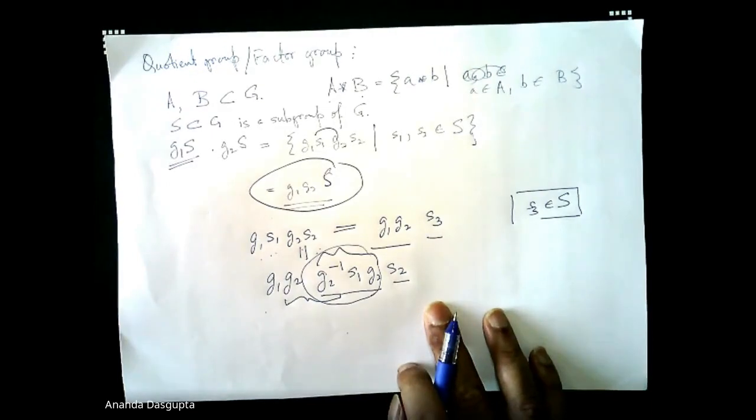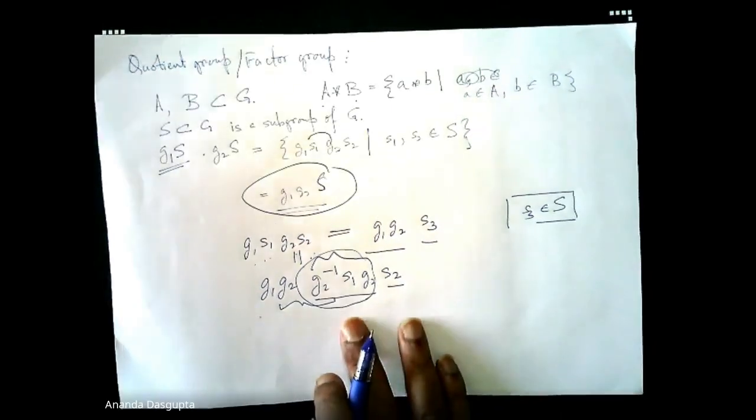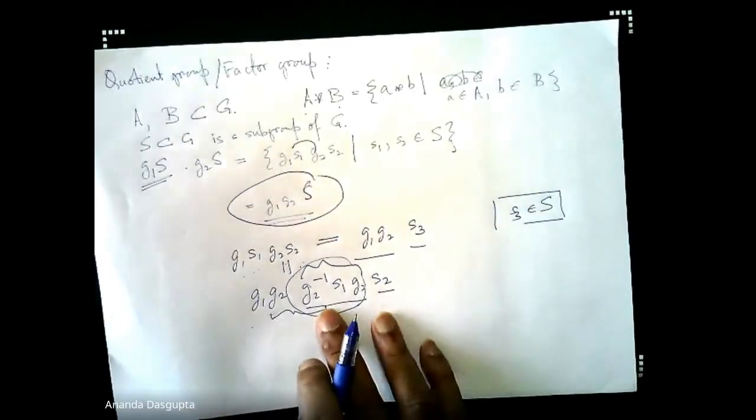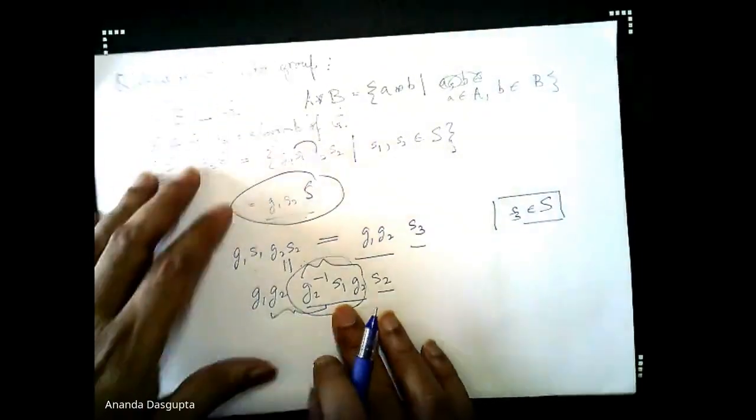No problem at all. But for a general group, this will not happen unless the subgroup happens to be normal.